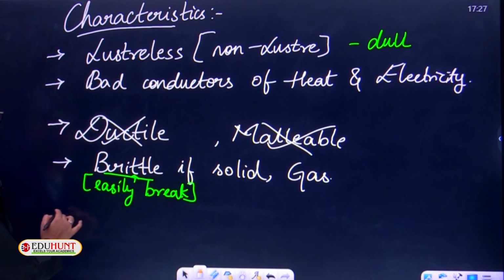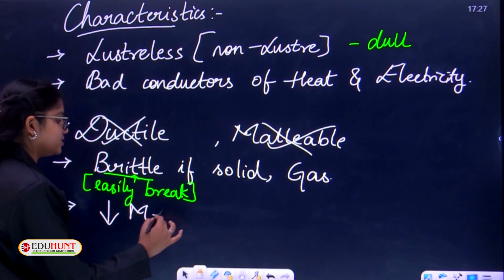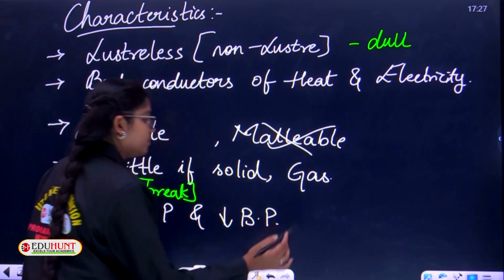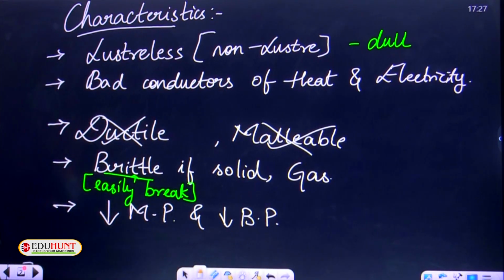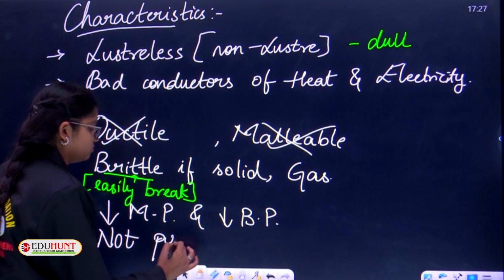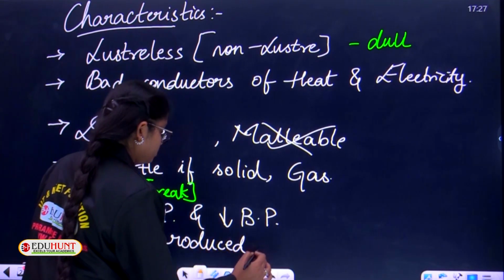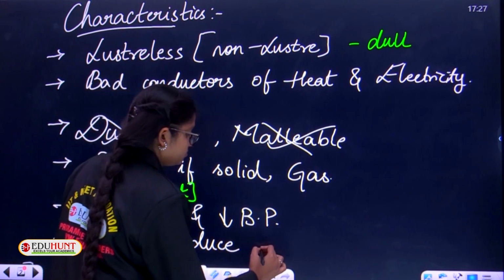Non-metals have low melting points and low boiling points. And the last property, non-metals do not produce any sound.